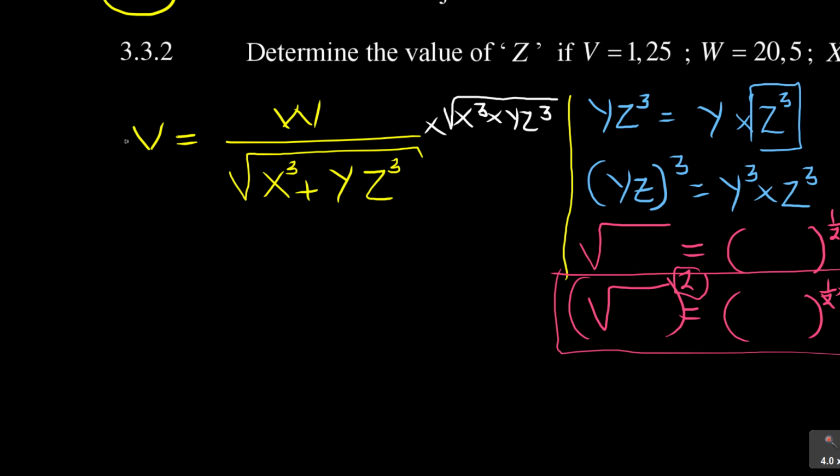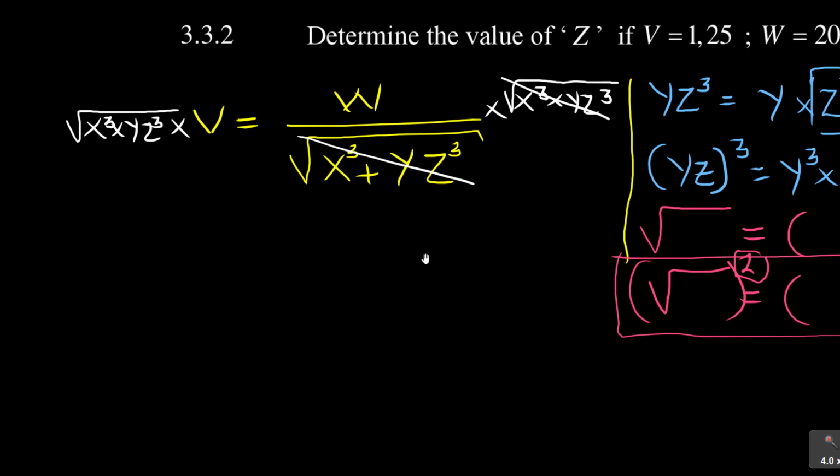I multiply on top of the division sign, and what I do on the right I do on the left again, times the square root of x cubed plus y z cubed. So this will take that off. Are you seeing what I'm doing there? That is one way. It depends how you want to do it.